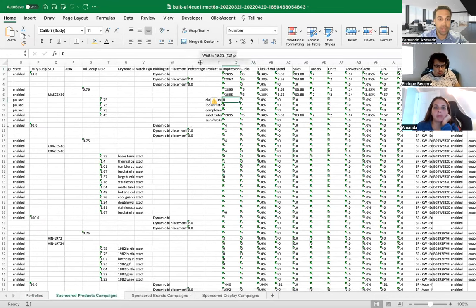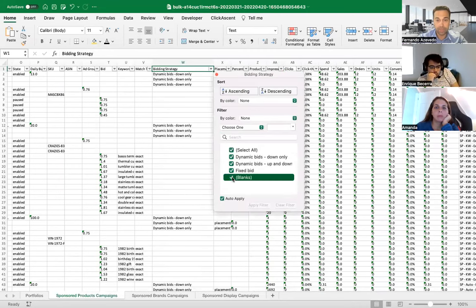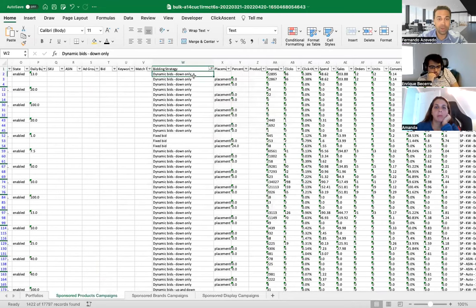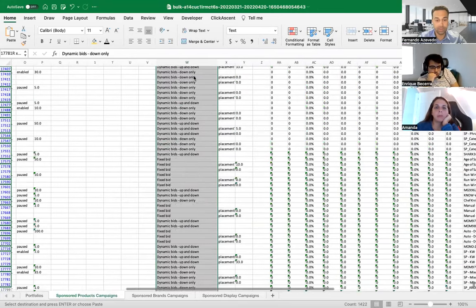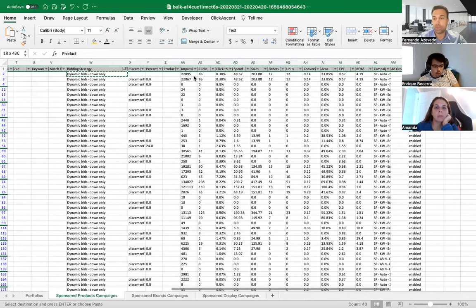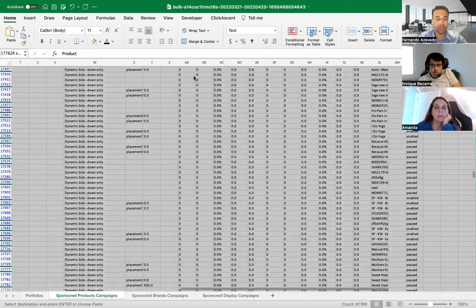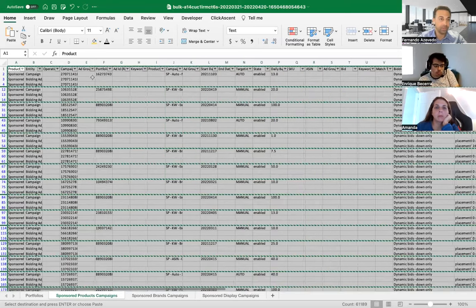All right, so let's start with the bid strategy. And let's remove blanks, and I'm going to put everything to down only. So down only, I'm going to copy those lines. It's a big file.